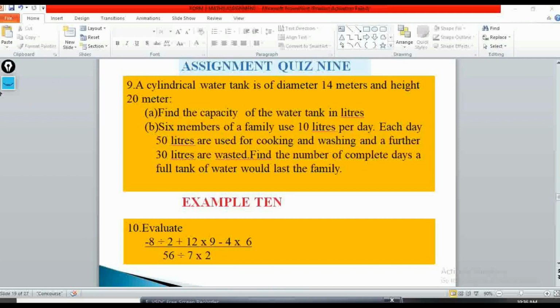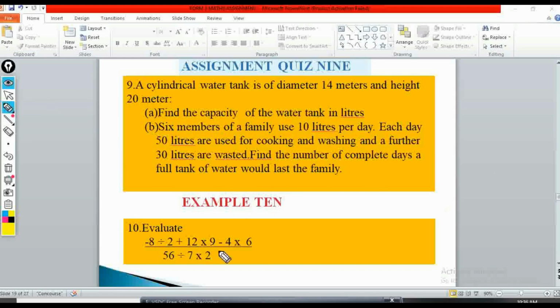So for your assignment, you'll do this. A cylindrical water tank is of diameter 14 meters and a height of 20 meters. Find the capacity of the water tank in liters, and then 6 members of the family use 10 liters per day. Each day 50 liters are used for cooking and washing, and further 30 liters are wasted. So find the number of complete days a full tank of water will last the family. So you can write that one down and then you work it out.